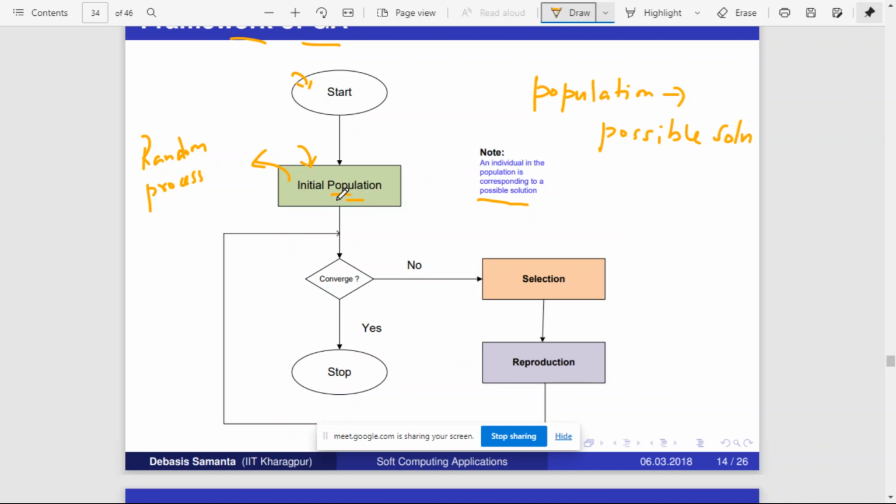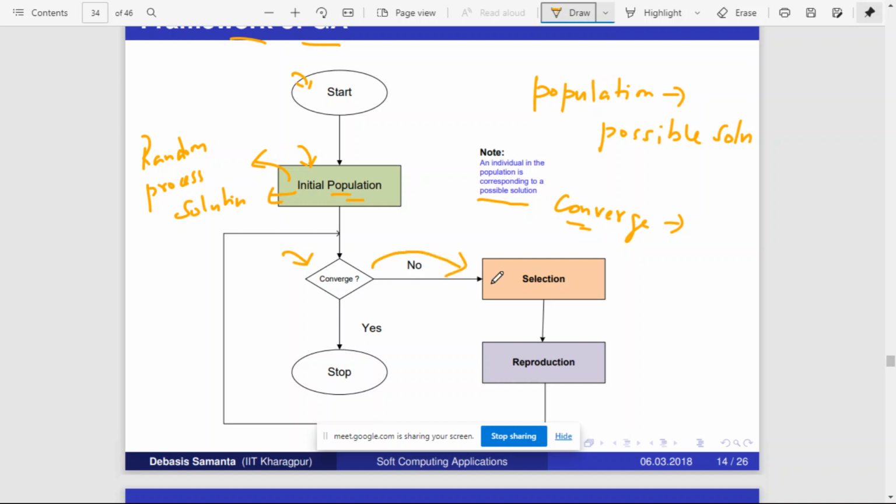Then from this initial population, we randomly choose any one individual. An individual is nothing but a solution, one of the solutions. Then you check whether it is converged or not. Converged means, are you happy with the solution? Am I okay with the solution? That is called convergence. Initially we may not be converged, we may not be happy with the solution because it is a random solution. If the solution is not converged, then go to the next step.